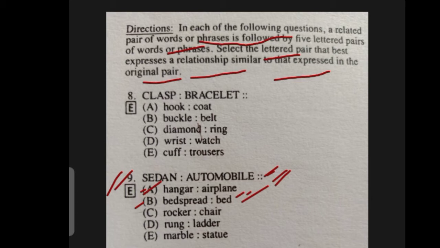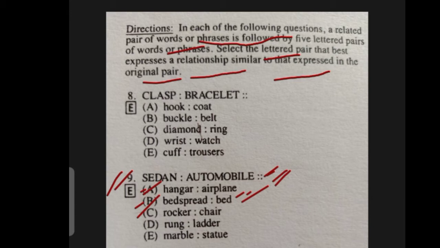Now let us move over to option number C. Option number C says rocker and chair. Now, rocker means a chair that keeps on moving. Like we have seen these kind of chairs in old homes, where old people mostly stay, where they keep on swinging about in that rocker chair.